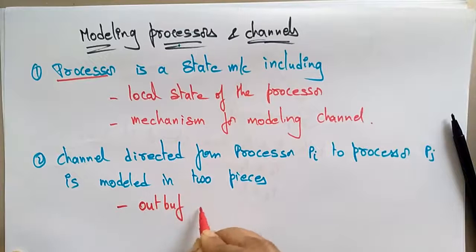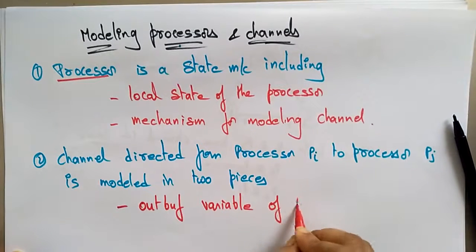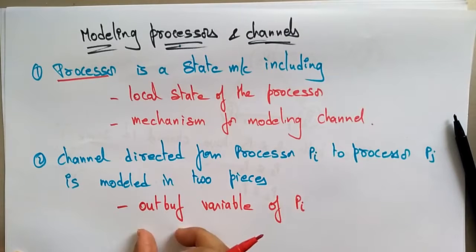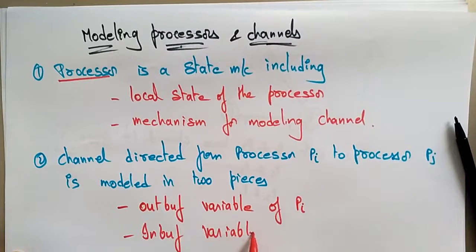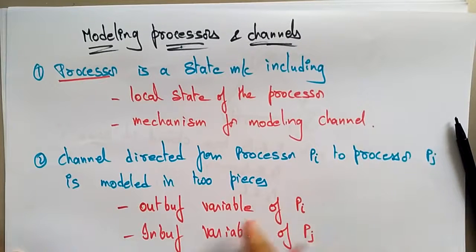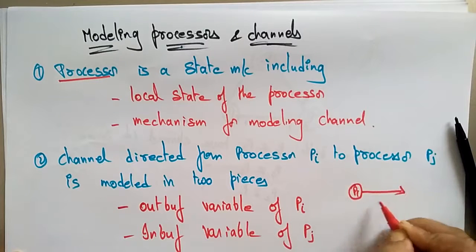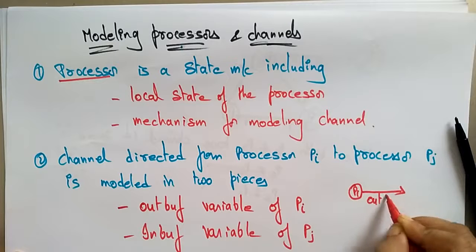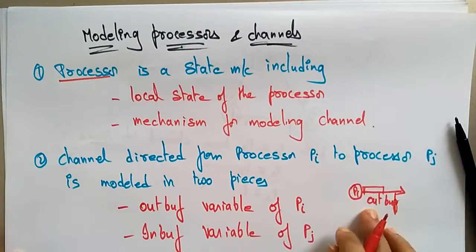The out buffer is a variable of Pi, and the in buffer is a variable of Pj. Whenever the Pi processor is sending a message, we call it the out buffer.